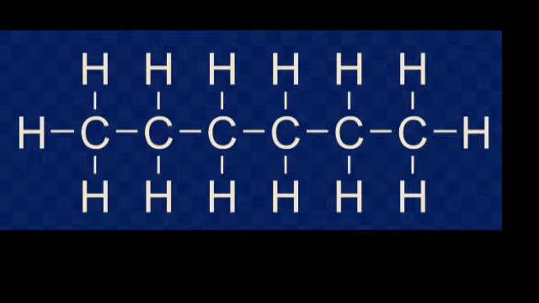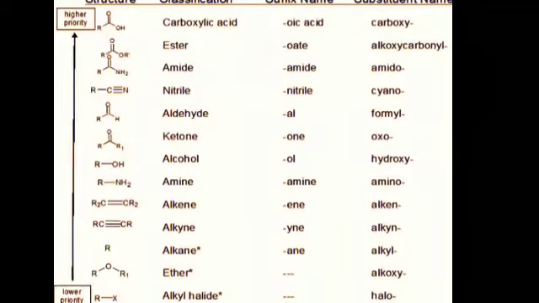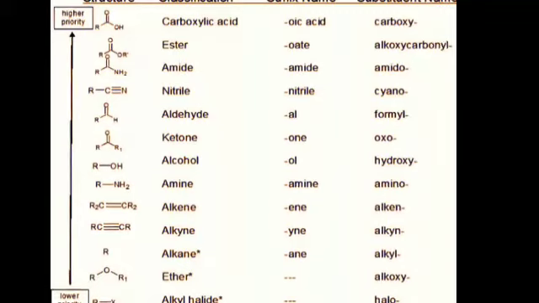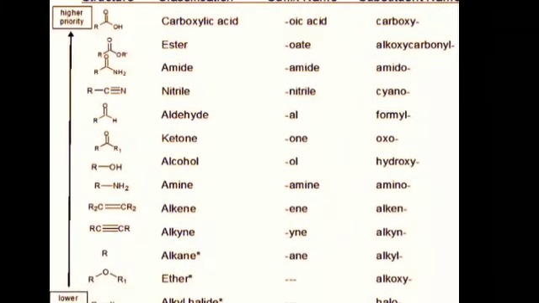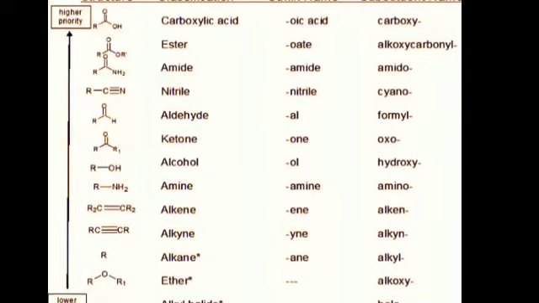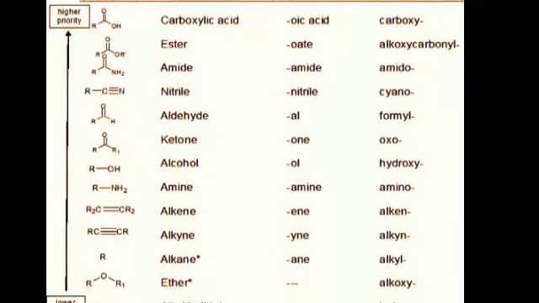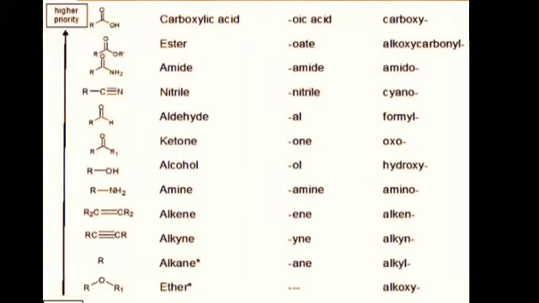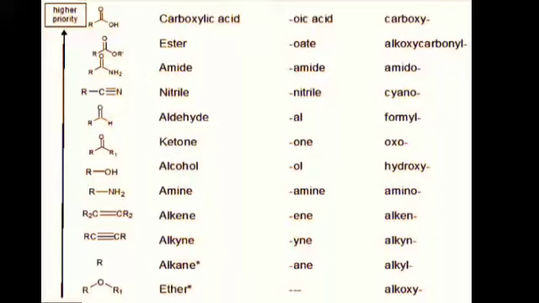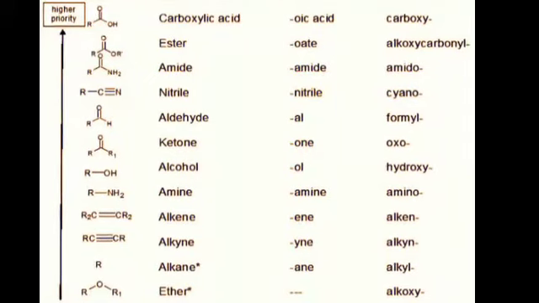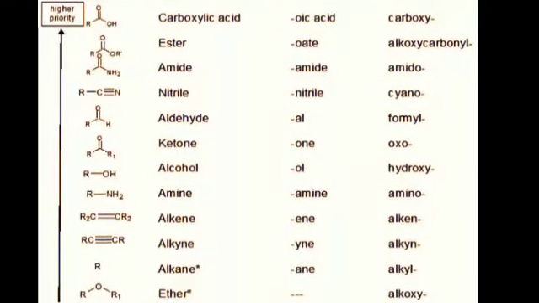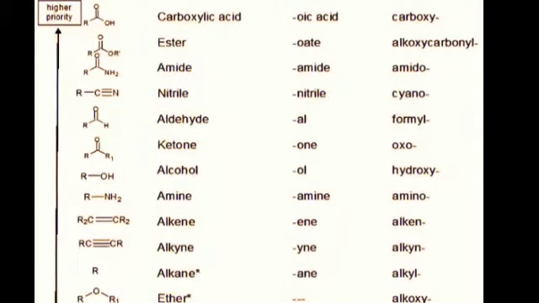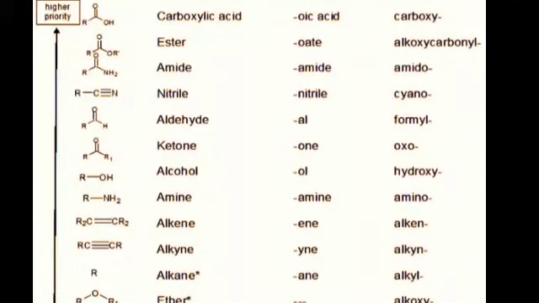Next is the IUPAC nomenclature system. The International Union of Pure and Applied Chemistry, that is IUPAC, put forth a nomenclature system based on the structure of the compounds, and it was accepted all over the world. There is a provision in this system for giving a unique name to all the carbon compounds.